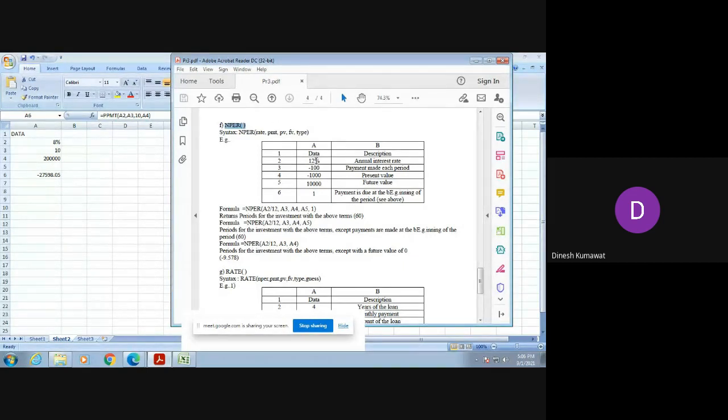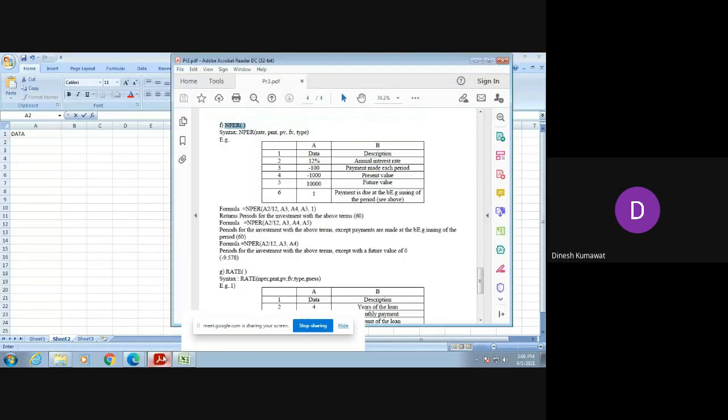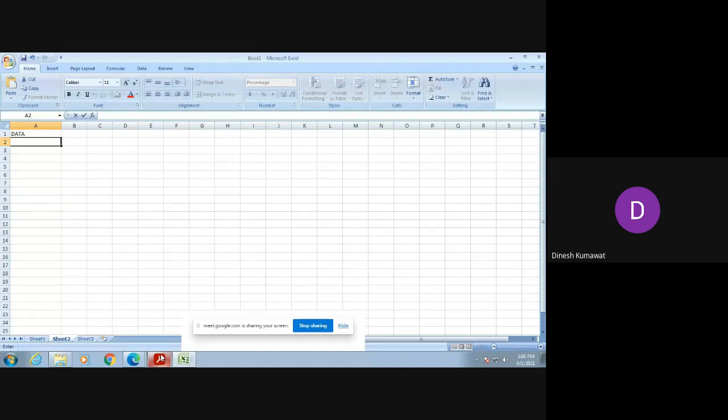The first one is 12%, then minus 100, minus 1000.